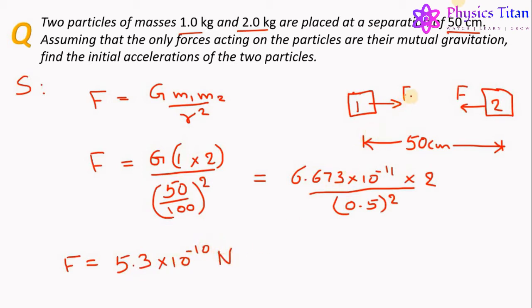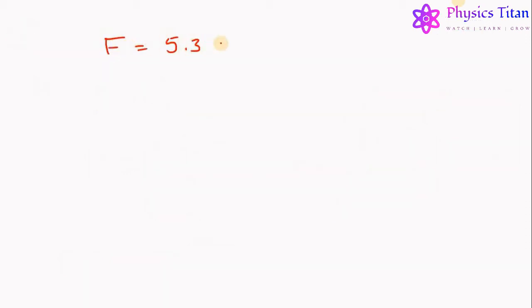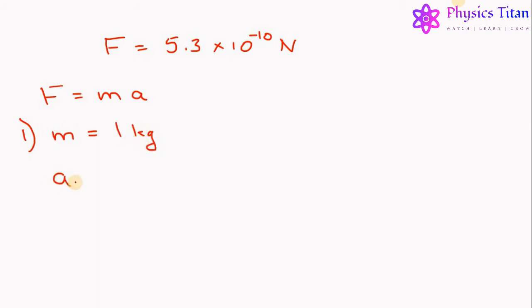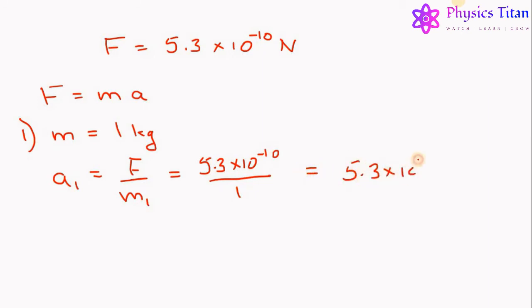Now this is the gravitational force acting between these two particles or masses. We got F equals 5.3 into 10 to the power minus 10 Newton. Now we know that force equals mass times acceleration. Now for particle 1, the mass equals 1 kg. So the acceleration of particle 1 will be equal to force divided by m1, that is the mass of particle 1, which is equal to 5.3 into 10 to the power minus 10 divided by 1, which is equal to 5.3 into 10 to the power minus 10 meter per second square.